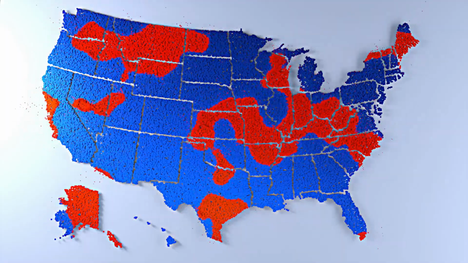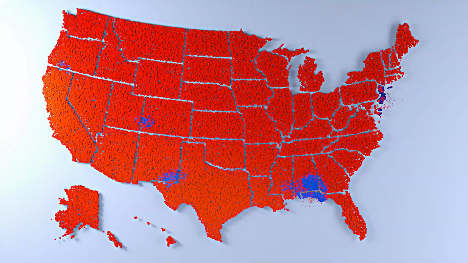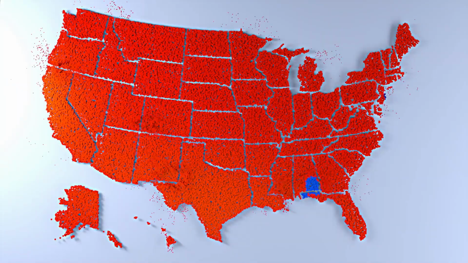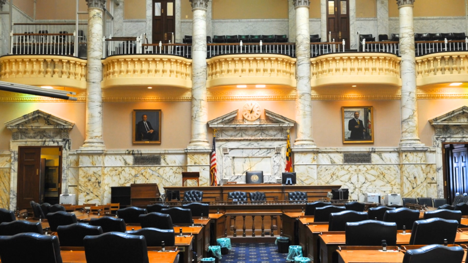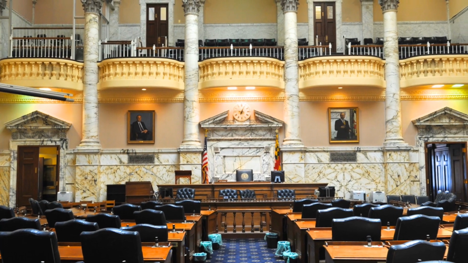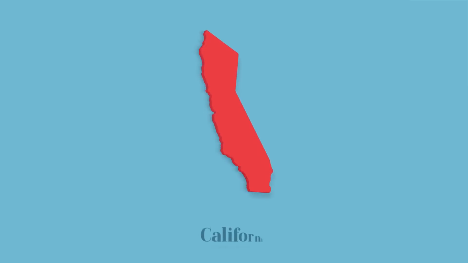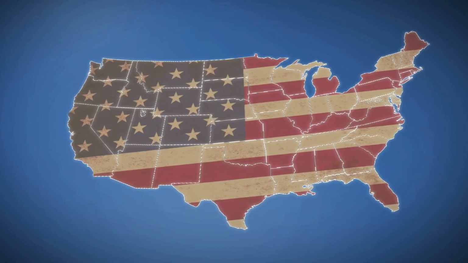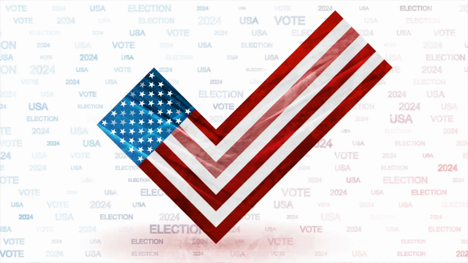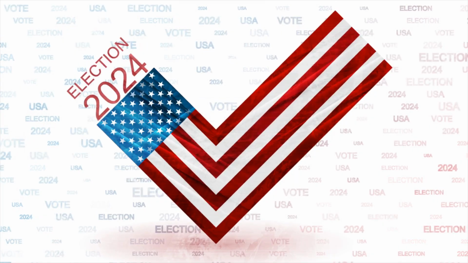How it works. Every 4 years, each state gets a certain number of electoral votes based on how many members it has in Congress. 1 for each House representative, plus 2 for each senator. That's a nice bonus, right? That means population matters, but every state has a baseline of power. For example, California gets 54 votes, Texas gets 40, smaller states like Wyoming or Vermont get just 3. There are 538 total electoral votes. To become president, a candidate must win at least 270.